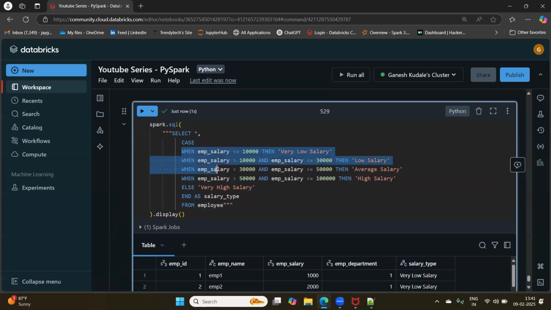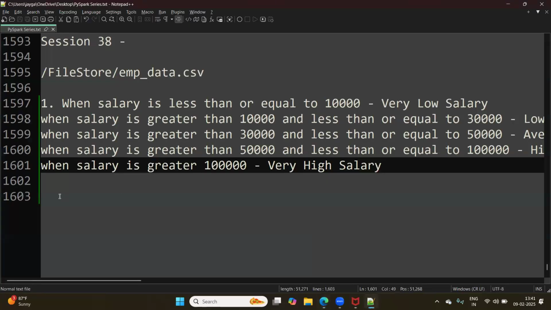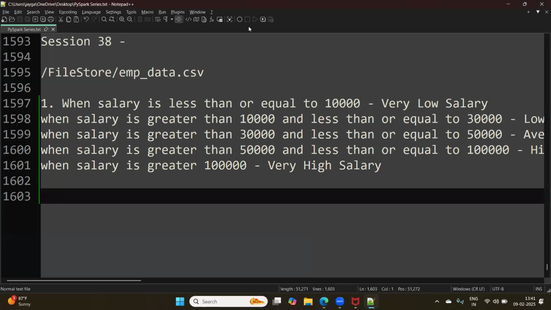So this is how we handle the cases when we have multiple when conditions in place, right? How many when did we have? We had 4 when conditions, and the fifth we have handled using else. Right? Fine. That's everything for this session. I hope this session has brought you some insights, right? Because in the first step we learned how to handle a single when condition, and in this session we have learned how to work with multiple when conditions, right?